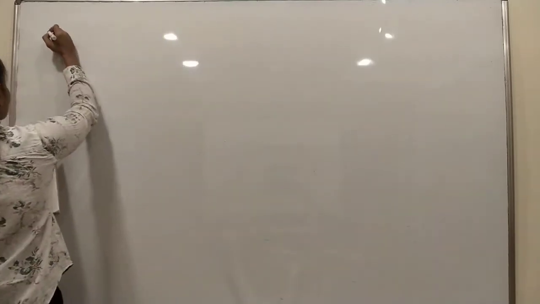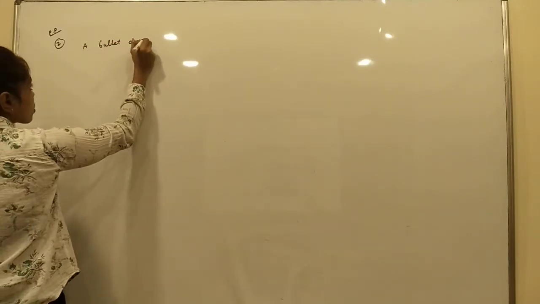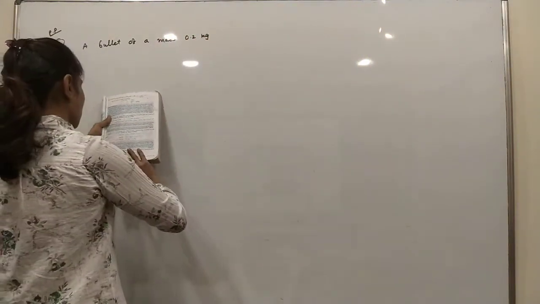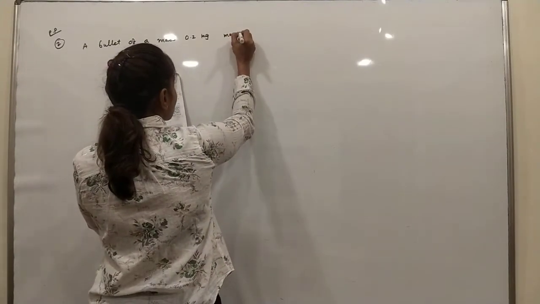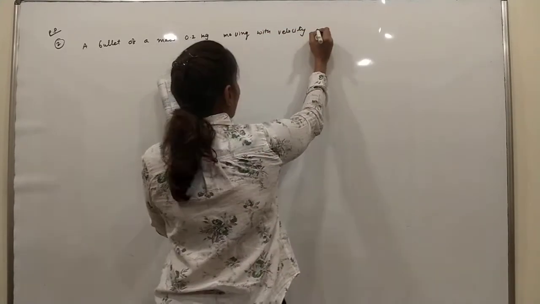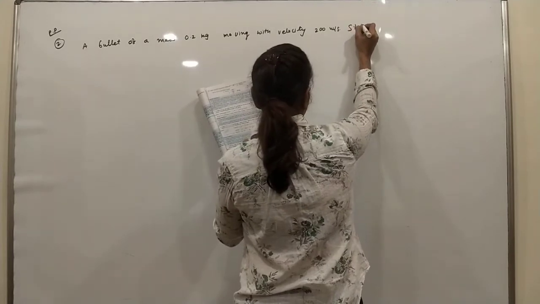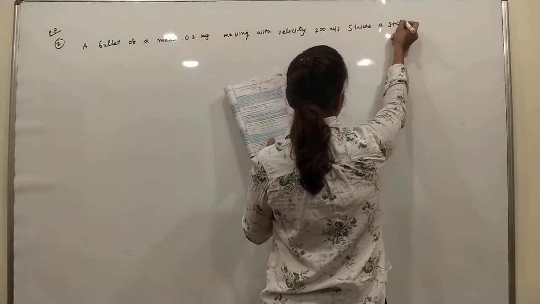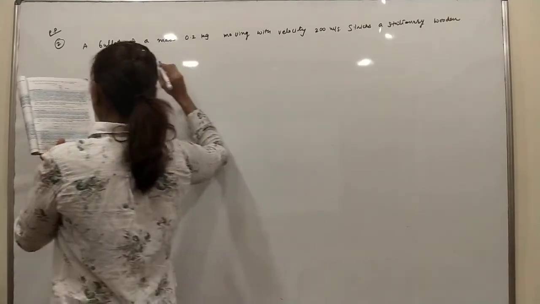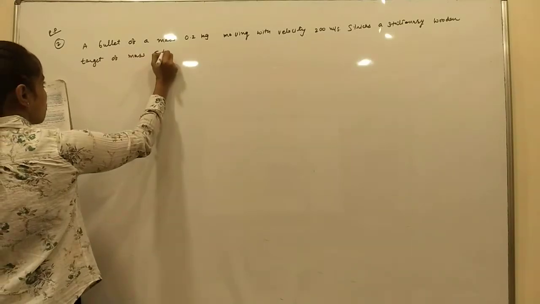Practice problem number 6. A bullet of mass 0.2 kg moving with a velocity of 200 meter per second strikes a stationary wooden target of mass 5 kg.